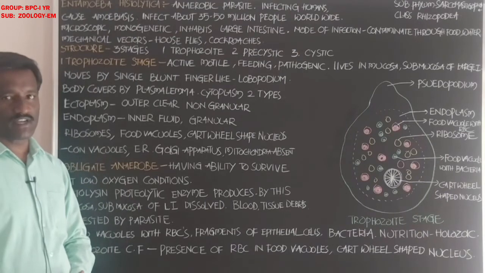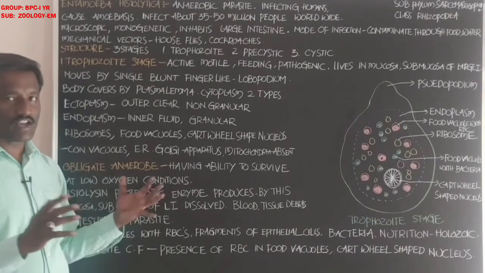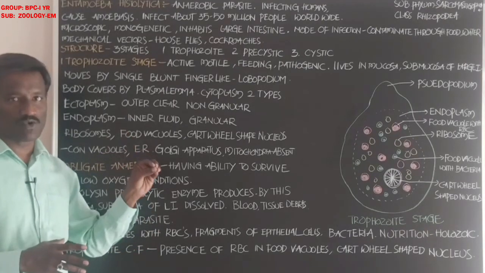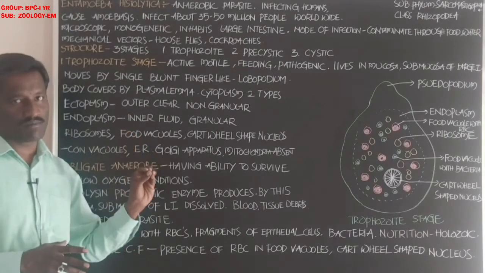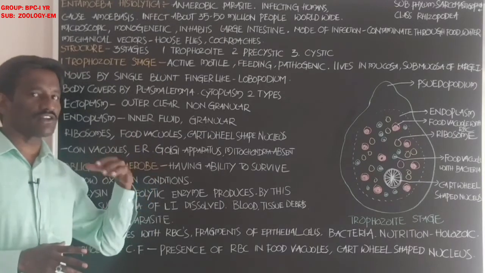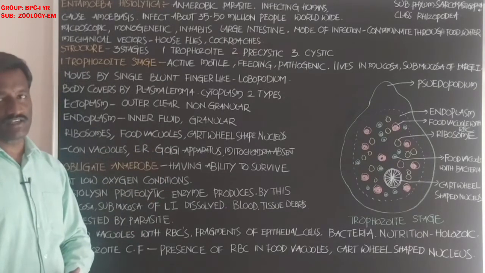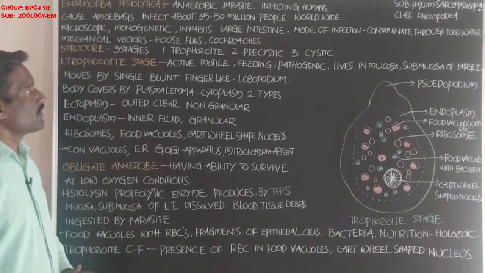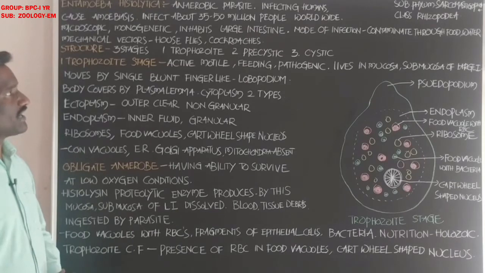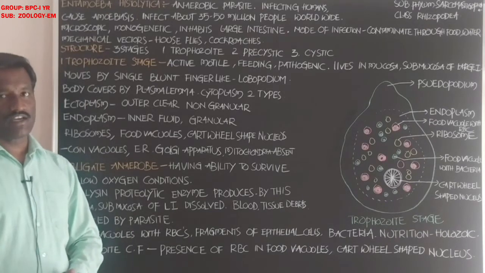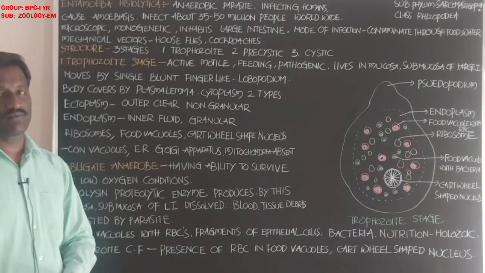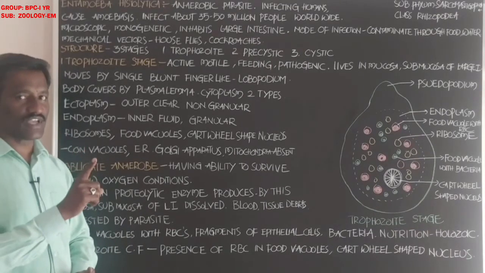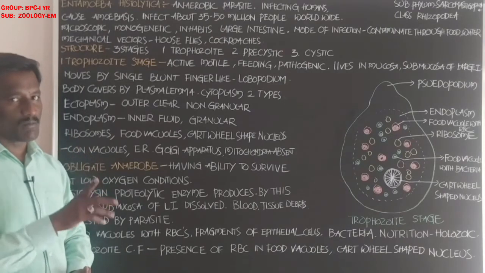It respires in the unavailability of oxygen, since little oxygen is available in its habitat. It carries out anaerobic respiration and infects the human body. It is a monogenetic parasite, completing its life cycle in a single host, that is man.